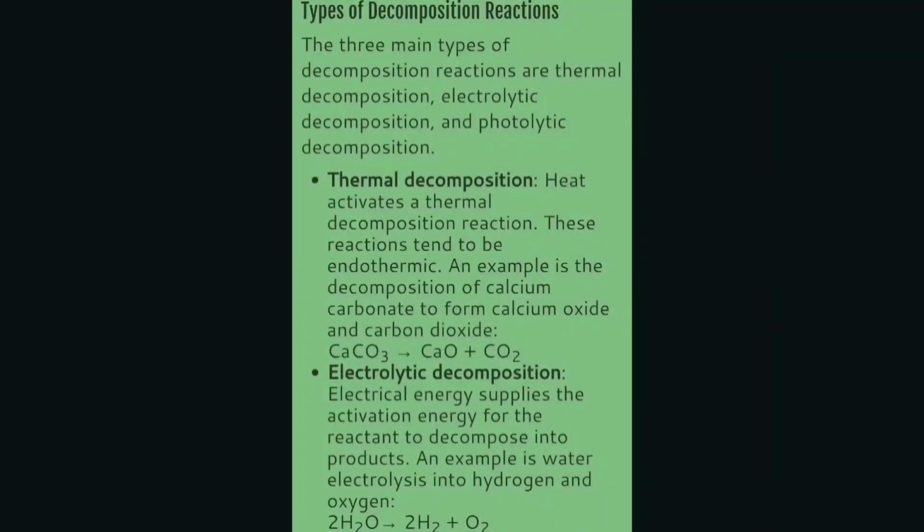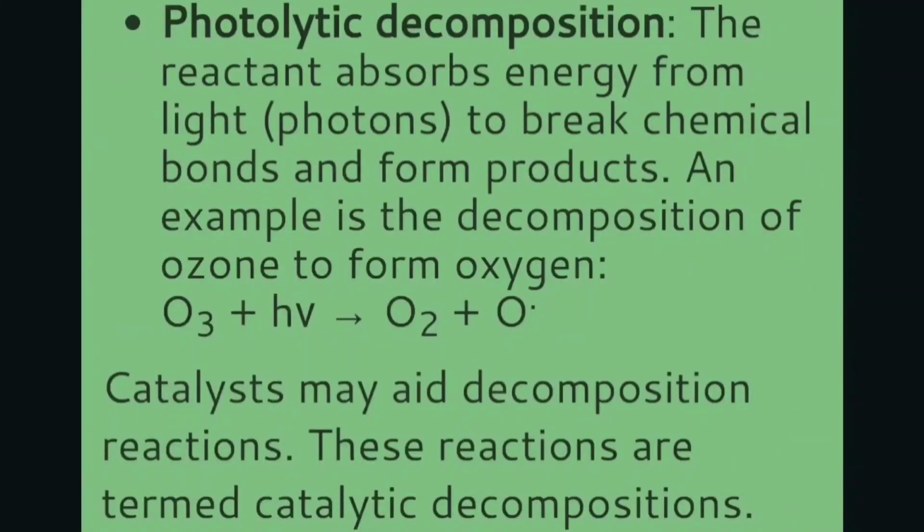Types of decomposition reaction. There are three types of decomposition reactions: thermal decomposition reaction, electrolytic decomposition reaction, and photolytic decomposition reactions. In photolytic decomposition reaction, the reactants absorb energy from the light to break down chemical bonds and form products.